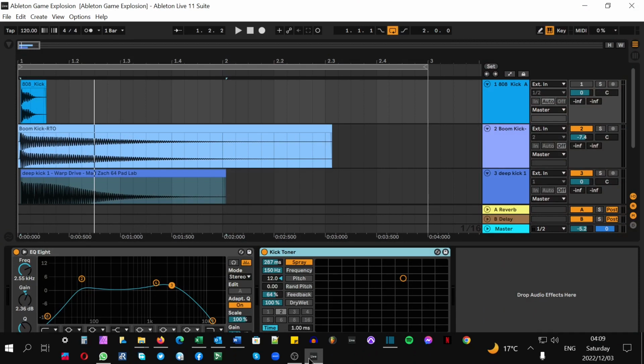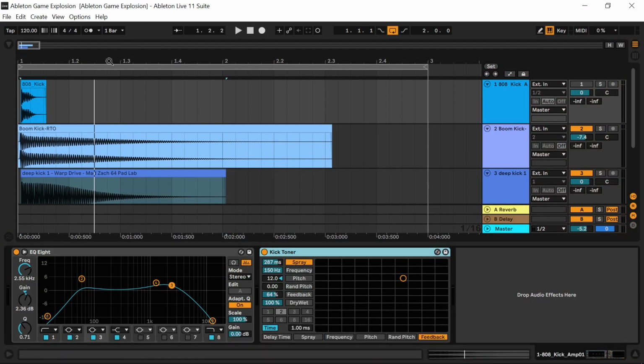For the explosion sound, I did some experimenting with kick toner, which turned out to be the perfect match for producing an explosion sound effect. On channel 1 I used the 808 kick drum sample and then implemented the kick drum toner with an EQ8 to achieve the sound of the explosion.